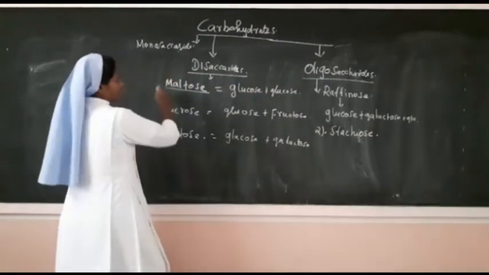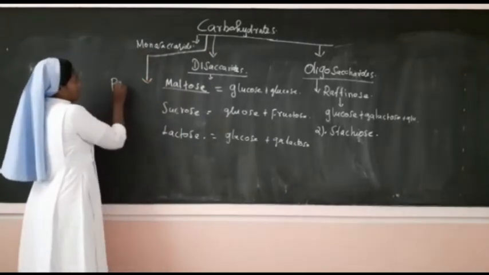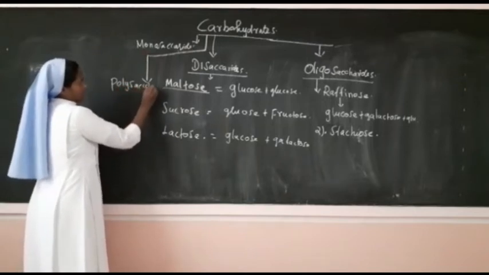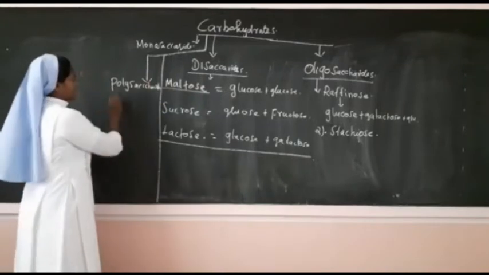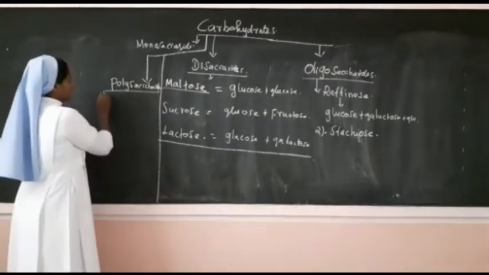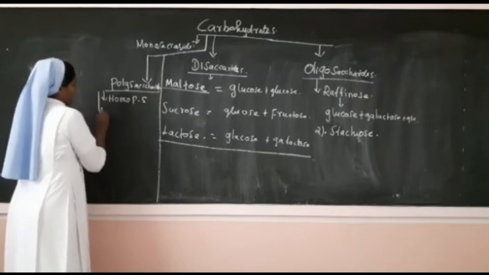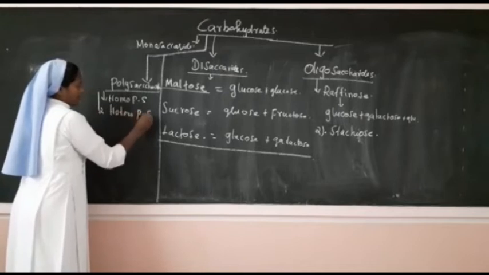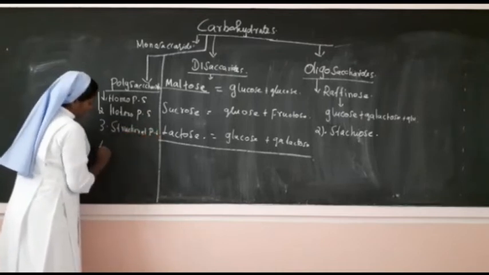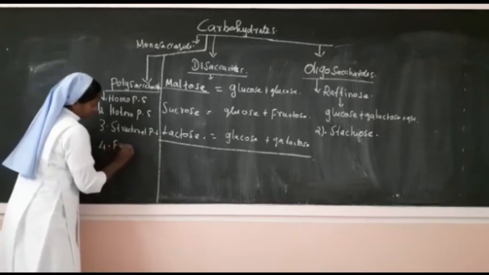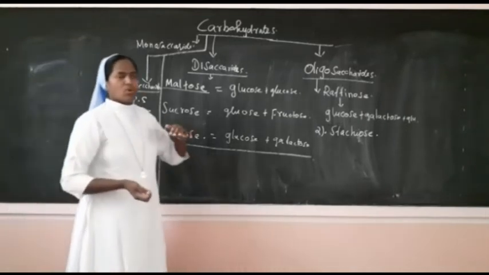Polysaccharides we can classify. These polysaccharides are further classified into 4: homopolysaccharides, heteropolysaccharides, structural polysaccharides, and the fourth one is functional polysaccharides. Homopolysaccharide: homo means same.